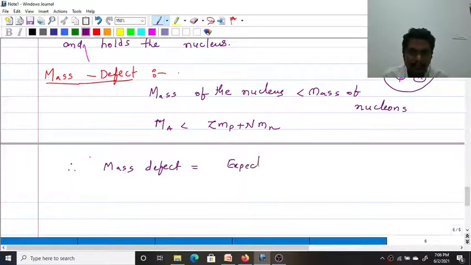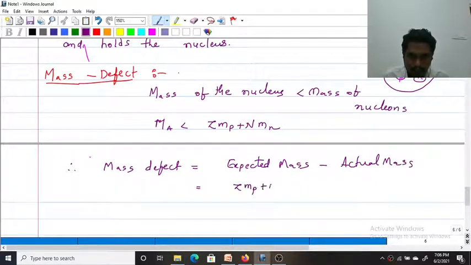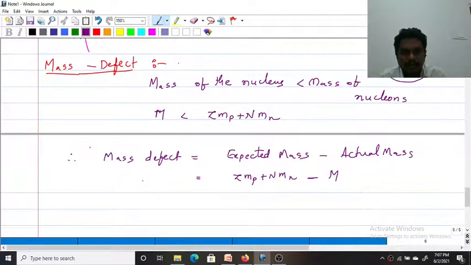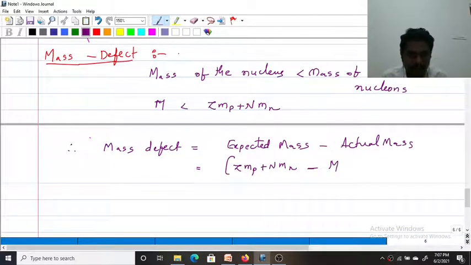expected mass minus actual mass. The mass should be in this order, but the actual mass is like this. Simply I will write m only, no confusion here. Expected mass minus actual mass gives us the mass defect, represented by this symbol delta m.